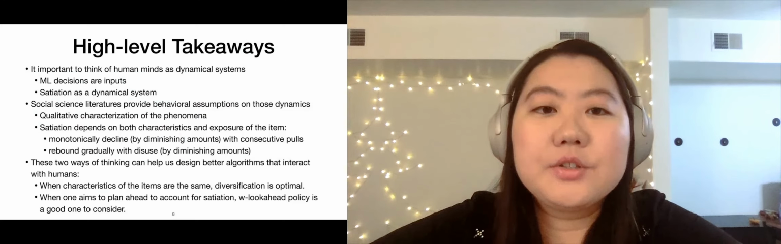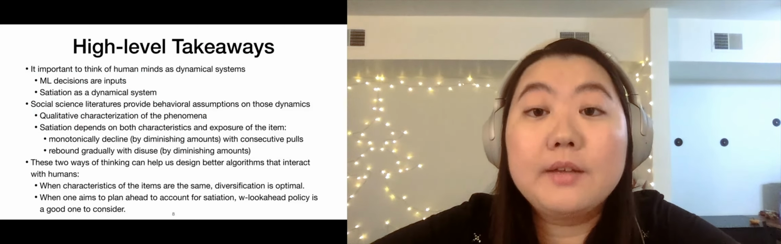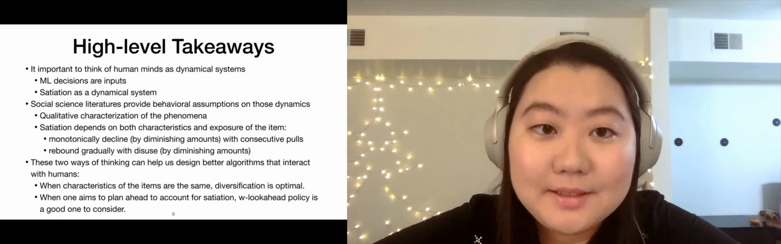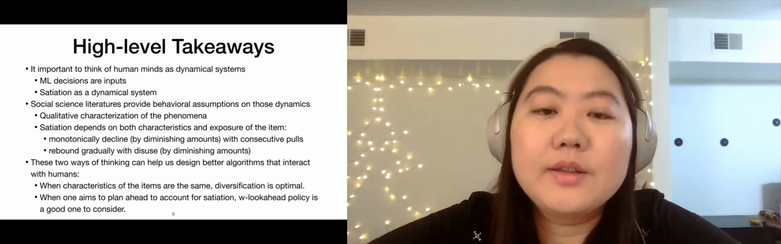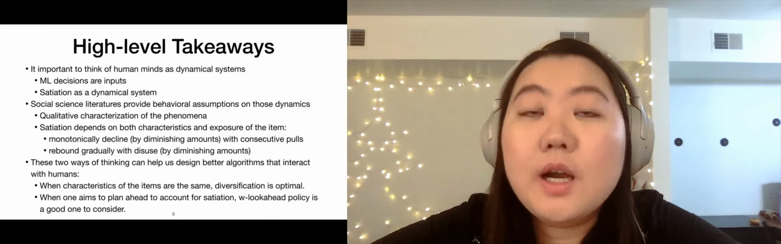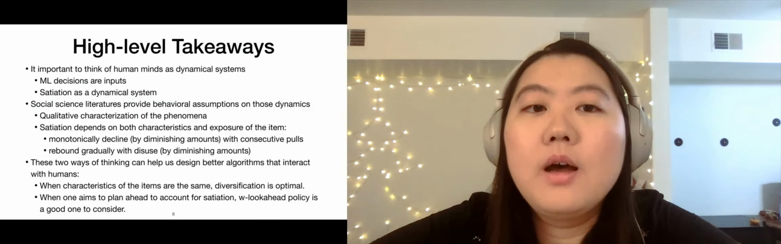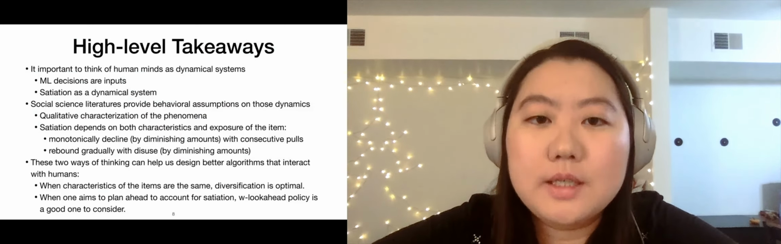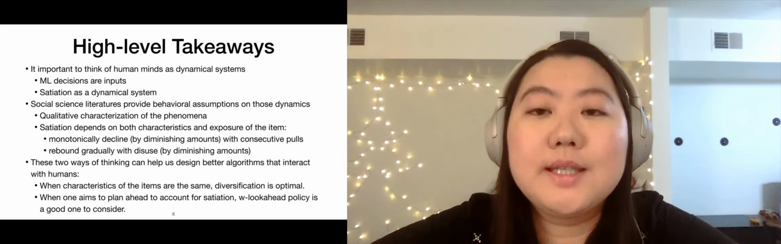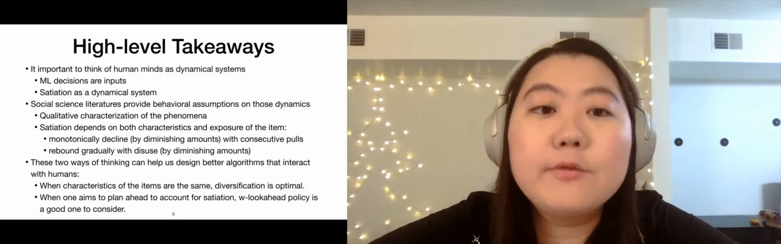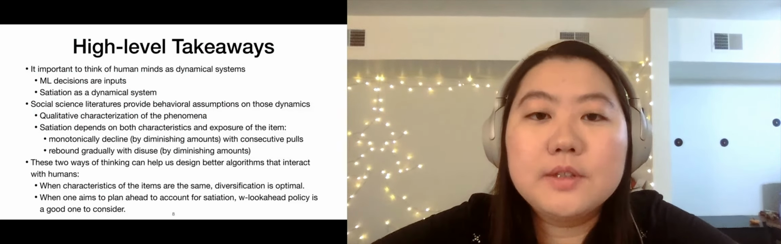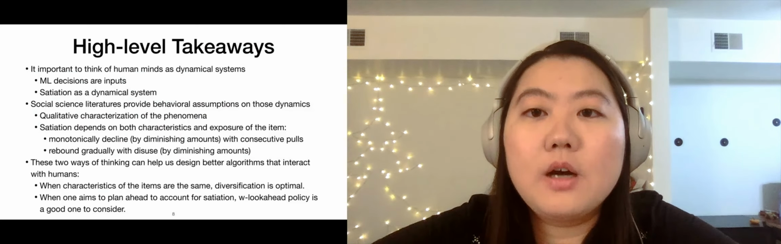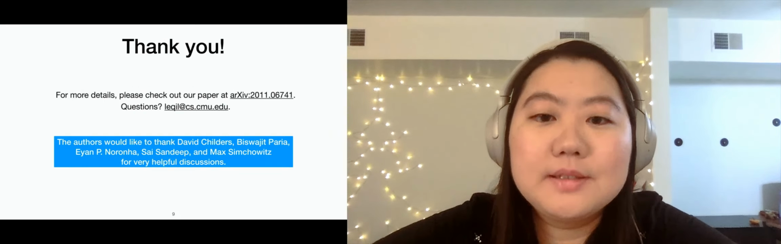Secondly, social science literatures provide behavioral assumptions on those dynamics. Although sometimes there may not be a quantitative characterization of the problem, the literature provides really important qualitative characterization of the phenomena that we want to take into account. And finally, these two ways of thinking can help us design better algorithms that interact with humans.